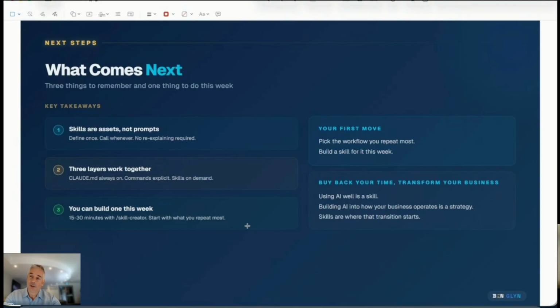And let's say it's gone and created it and you don't know how it's created it. Just say, well, tell me what you did to explain the process to me. And you get a bit more of a deeper understanding, and then that will help improve your second, third, fourth, and fifth skills. And finally, the skills are not just for building what you did there, which was kind of software related or web app related. The one that I took was more business focused, wasn't it? It was writing up documents. So they're there for multiple functions, really.